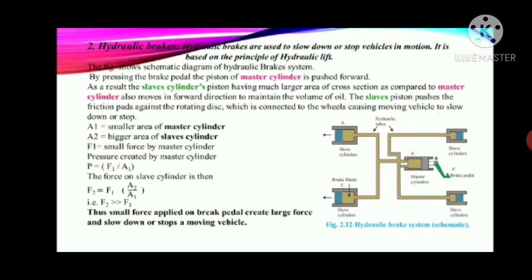Okay, so as we have seen in the hydraulic lift, the same we will see here. Let A1 and A2 be the areas of the master cylinder and slave cylinder. The master cylinder has a smaller area and the slave cylinder has a bigger area. So if you apply a force F1 on the master cylinder, pressure is created. So this pressure is equal to what? F1 upon A1. And the force on the slave cylinder is F2 is equal to F1 A2 upon A1. So therefore F2 is much greater than F1. Thus a small force applied on the brake pedal creates a large force and slows down or stops a moving vehicle.